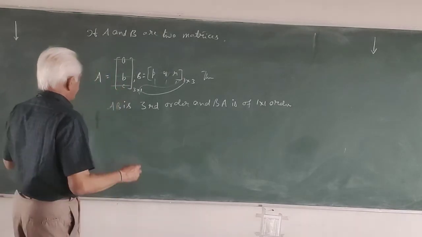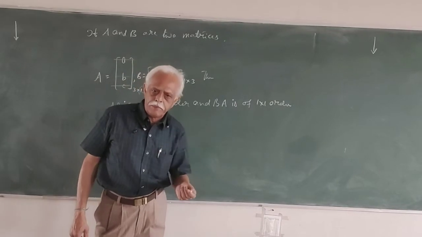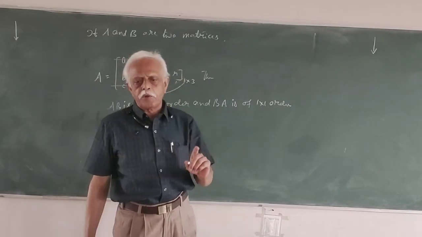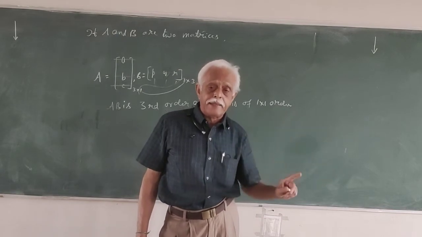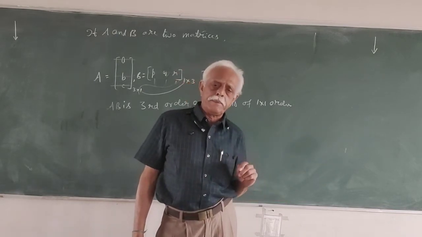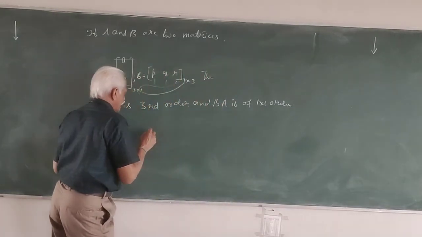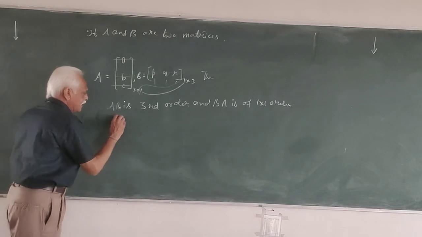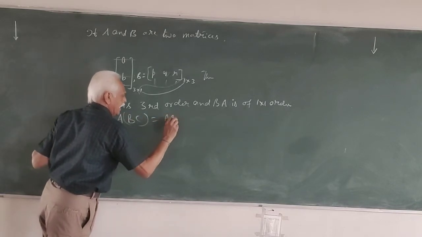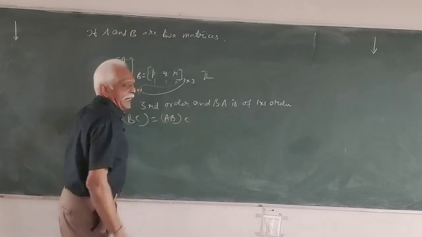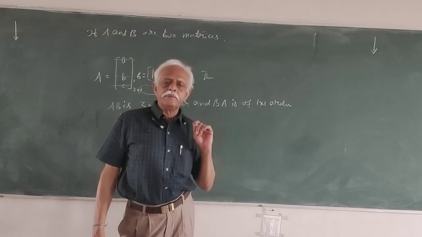Now, in multiplication, the commutative law is not applicable. Means AB is not equal to BA in general. In general means in special cases AB is equal to BA. Isn't it? Then A into BC, we have discussed all these things. A into BC is equal to AB into C, means multiplication of matrices follows the associative law.